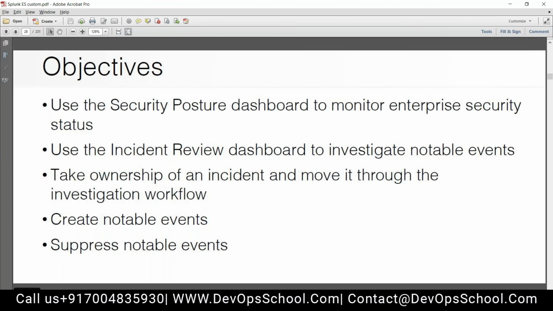Moving ahead to the next page: use the security posture dashboard to monitor enterprise security. So these things we are going to see. Use the incident review dashboard to investigate a notable event, take ownership of an incident, and move it through the incident workflow.